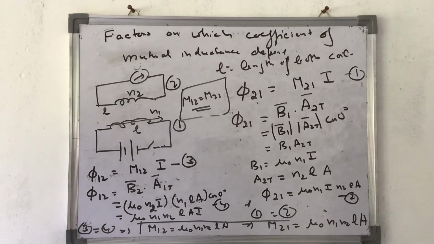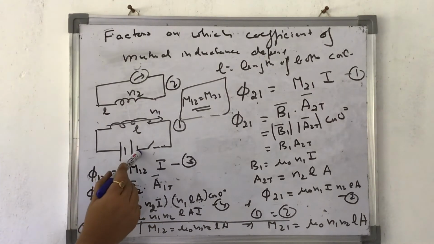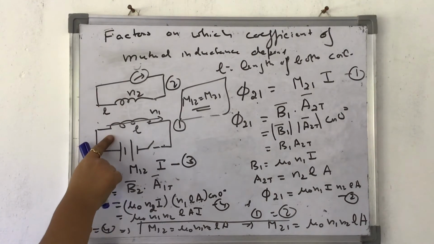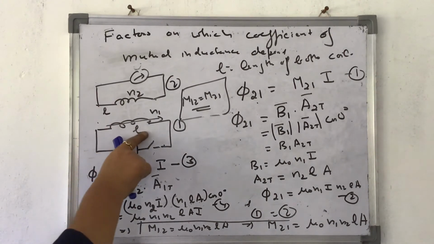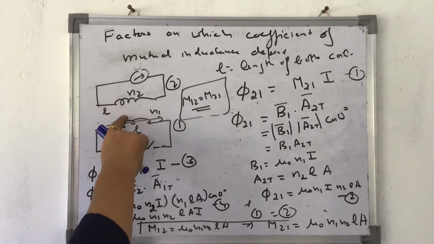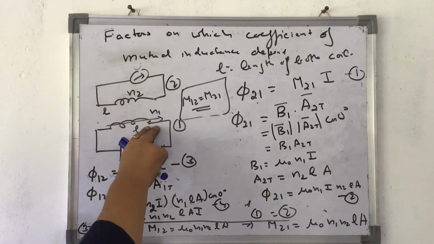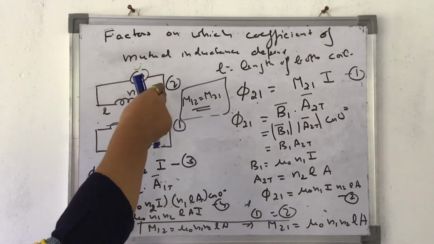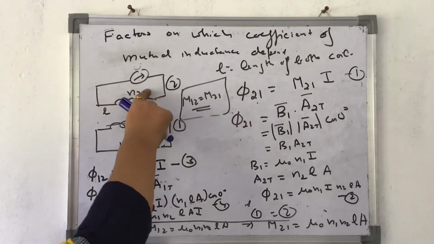I quickly explain once again. This was my first coil. I tap the key in this. When I tap the key, the current increases. The current increases because of this, the magnetic field increases. Since another coil is mutually coupled, whatsoever magnetic field increase in this, the same is experienced by this. So there is a change in magnetic flux because of which induced EMF is produced in the second coil.